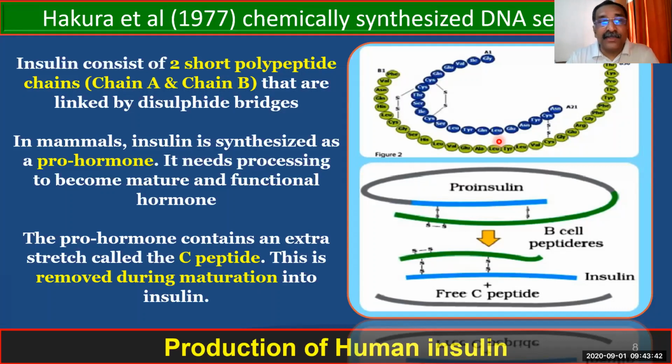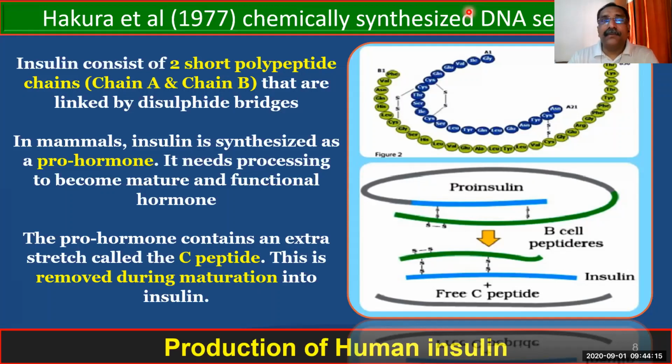Yes, very good, Krishna. The introns are there. Since introns are there, what do we call that RNA? Because of the presence of introns, it is called primary RNA.